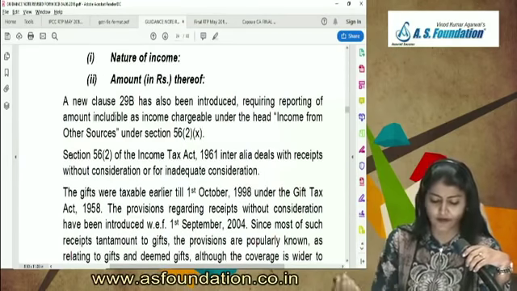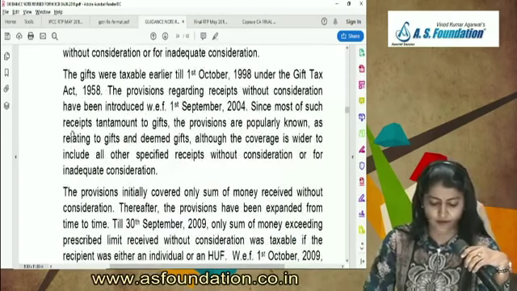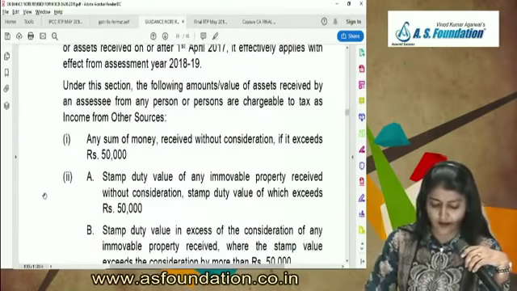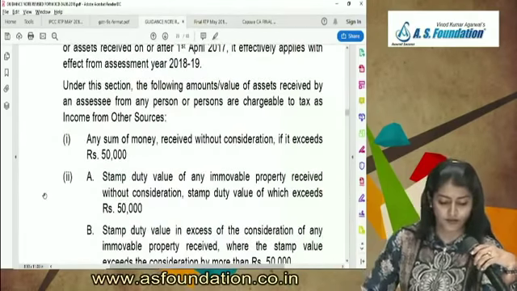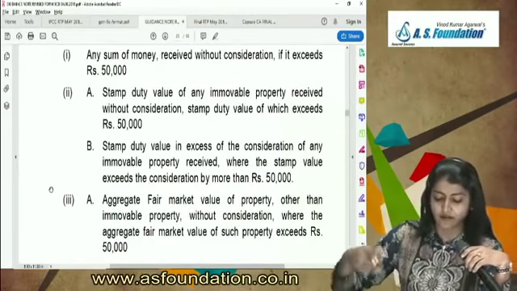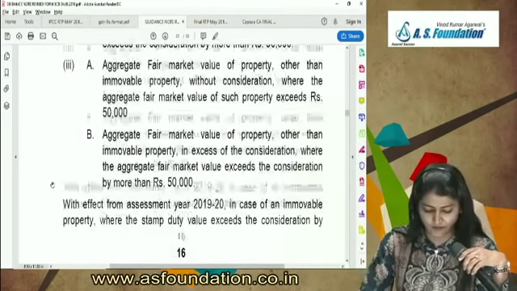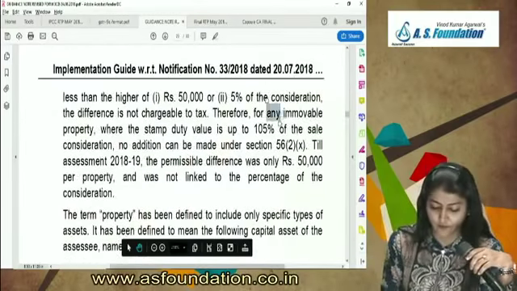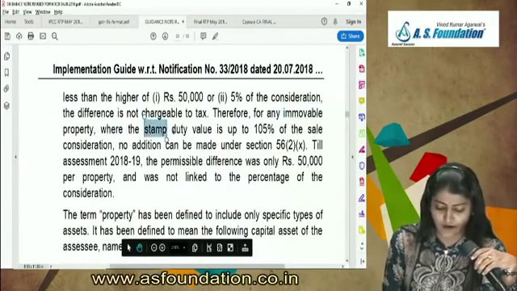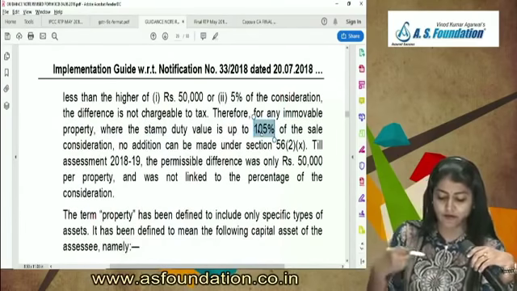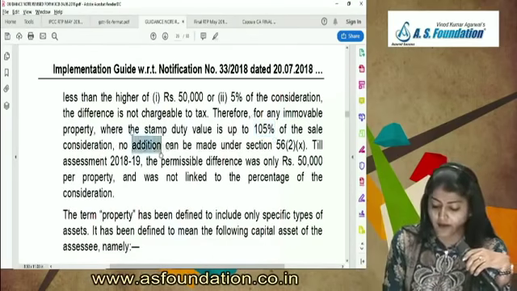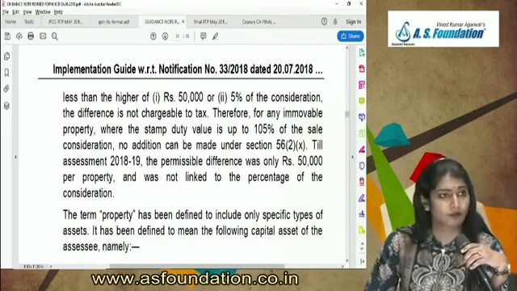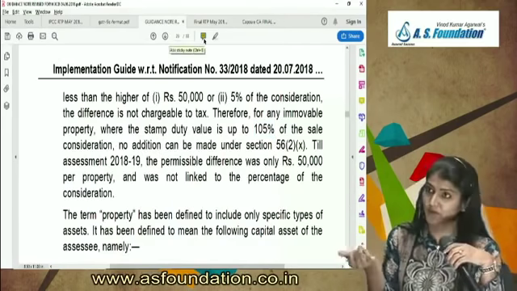So new clause 29B has been introduced for 56(2)(x). And what does it say? Gifts in excess of any sum received without consideration if it exceeds 50,000, or the stamp duty value which exceeds 50,000 or 105% of the stamp duty value. Therefore, for any movable property where the stamp value is up to 105% of the sale consideration, no addition can be made. But if it exceeds 105%, then it is to be treated as income from other sources.